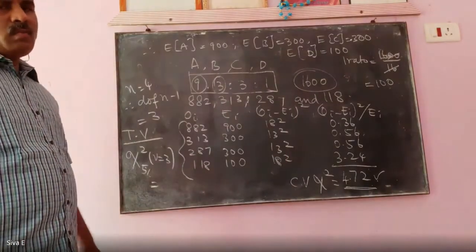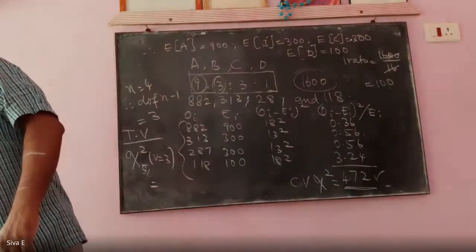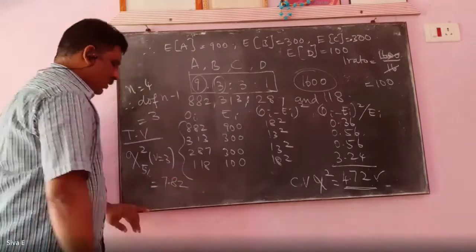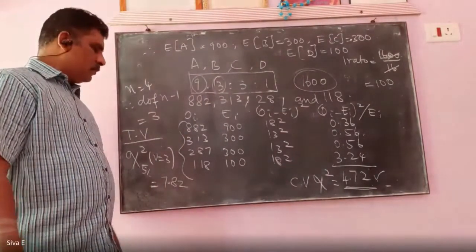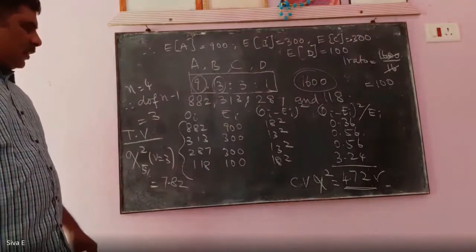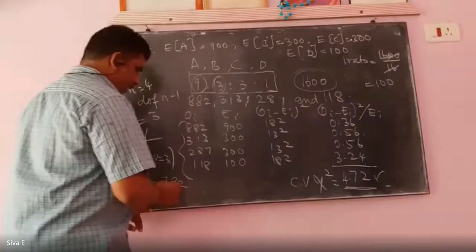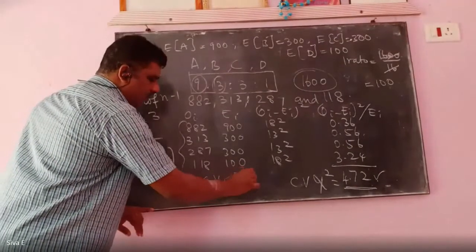What is the value? 7.82. So the calculated value is 4.72 and the table value is 7.82. The calculated value is less than the table value.